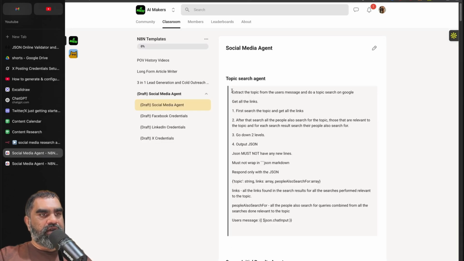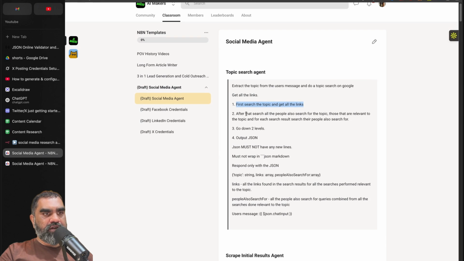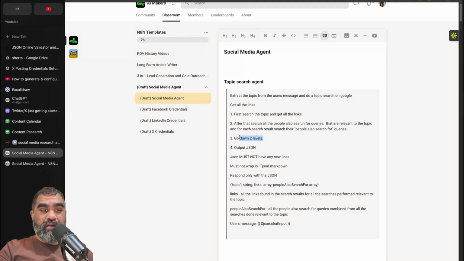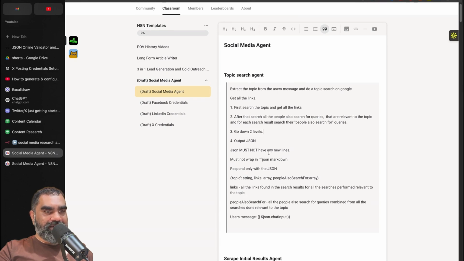That's the prompt here. Extract the topic from the user's message and do a topic search on Google. Get all the links. First search the topic and get all the links. After that, search all the "people also search for" queries that are relevant. Go down 2 levels. Even going down 2 levels will create about 100 content pieces. You can adjust that there. Output in JSON. JSON must not have any new lines, must not wrap in JSON Markdown.